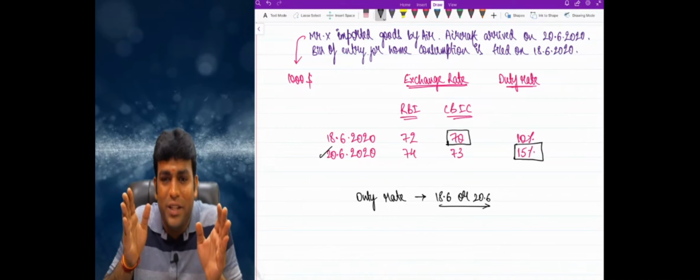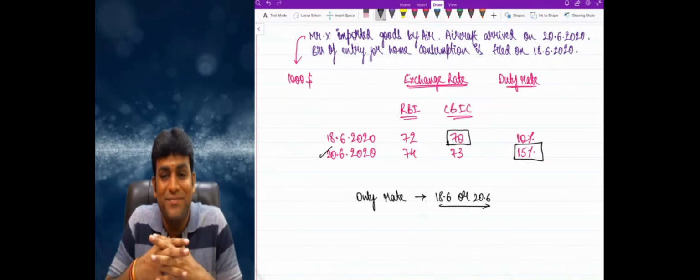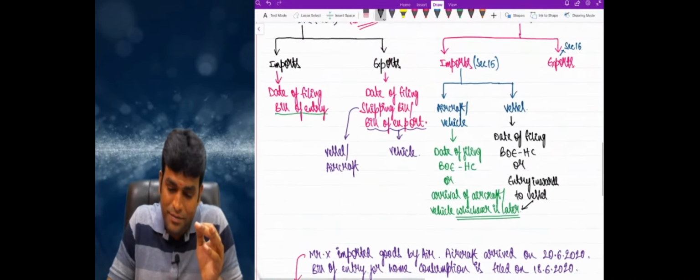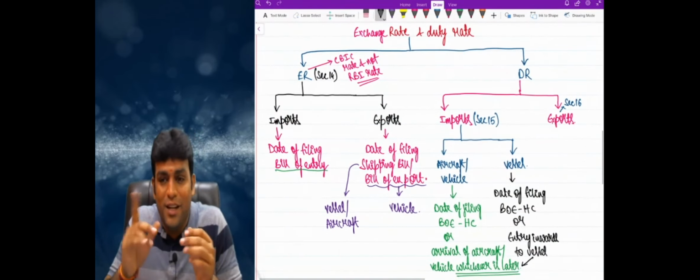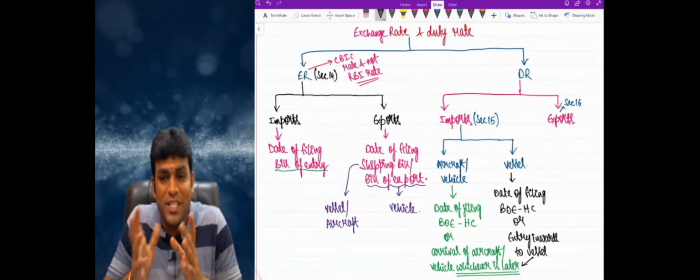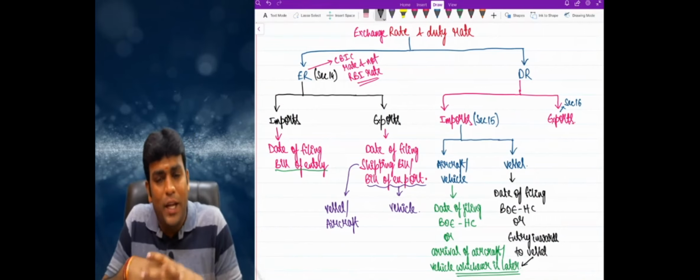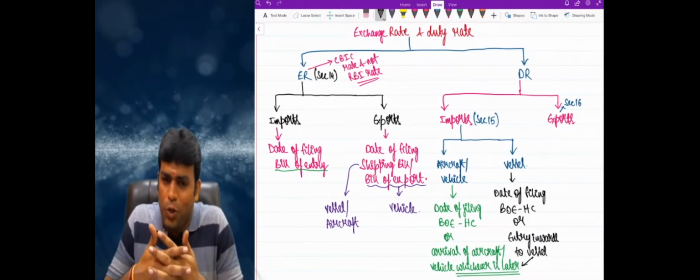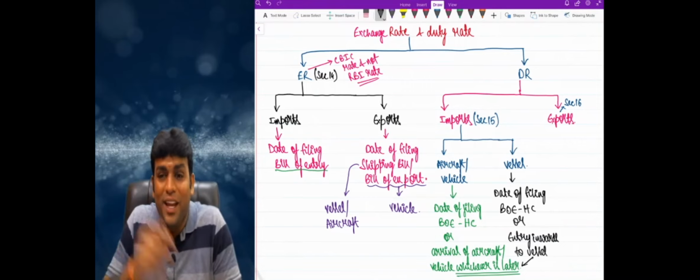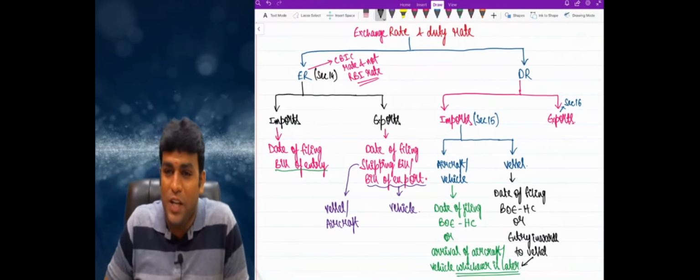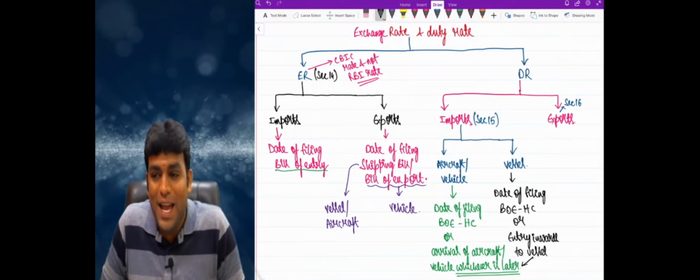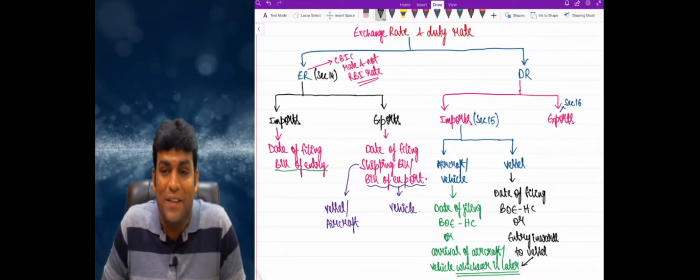That table which I wrote there is extremely important. Clear, right? Going back to your discussion, let me complete that table. So friends, the exchange rate in case of imports is on the date of filing the bill of entry. Which bill of entry? It could be a bill of entry for warehousing or for home consumption, any bill of entry. And for exports, the date of filing the shipping bill or bill of export. And shipping bill is the language used in case of vessel or aircraft, and bill of export is the language used in case of vehicle.